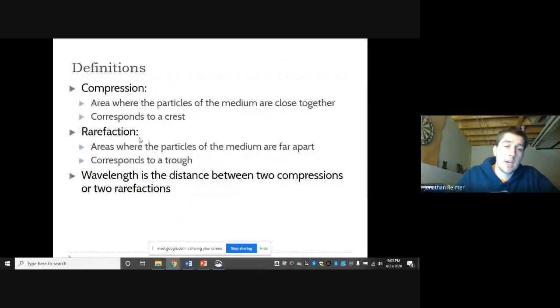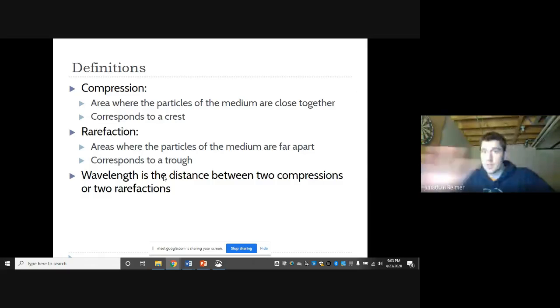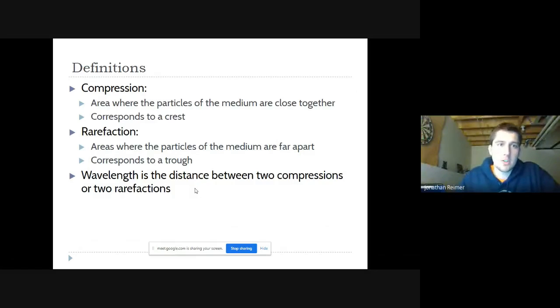Water waves act kind of like that. Water waves are kind of a combination of both. But still, the particles are not moving all the way along. Particles are just moving back and forth. They create a pulse, but they're not the pulse. So waves just transfer energy along; they're not moving particles, they're moving energy. Very interesting. So wavelength is the distance between two rarefactions.